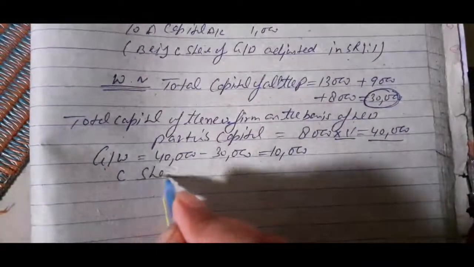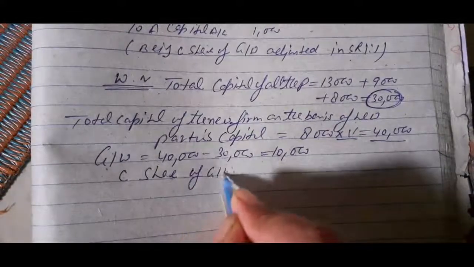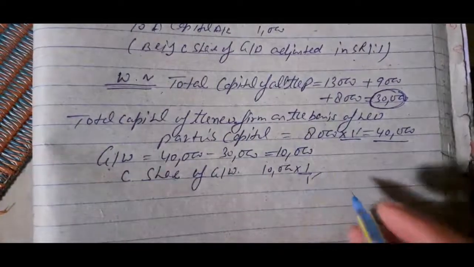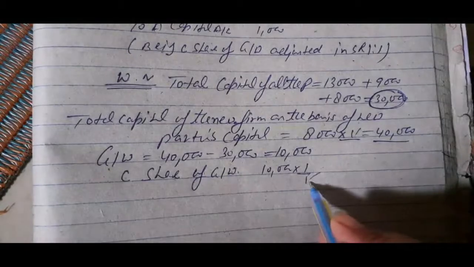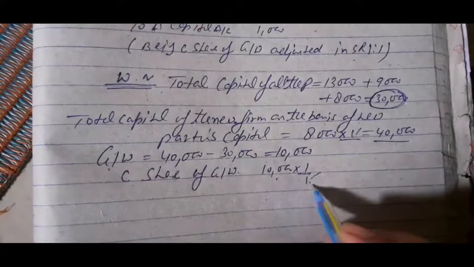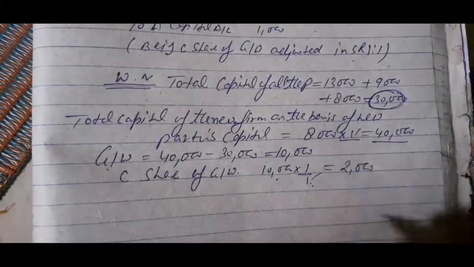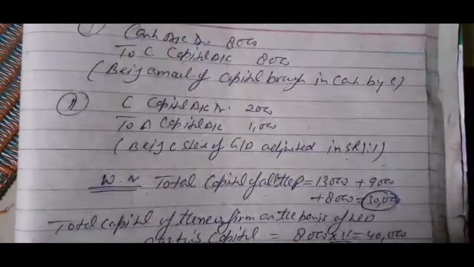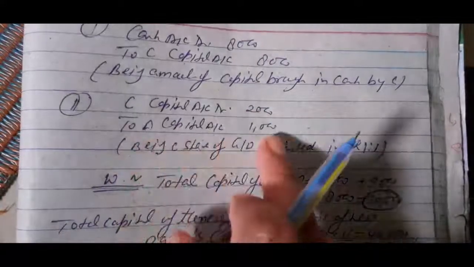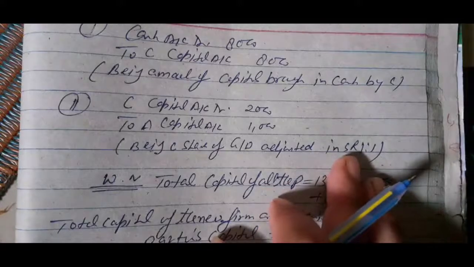Now we will find the goodwill amount of C. C's share of goodwill is 10,000 into 1/5, because in future his profit sharing ratio is 1/5. So the 10,000 goodwill divided in the ratio of 5 is equal to 2,000. According to this we have prepared this general entry: C capital account debit 2,000 to A capital account 1,000, being C's share of goodwill adjusted in sacrificing ratio 1:1.